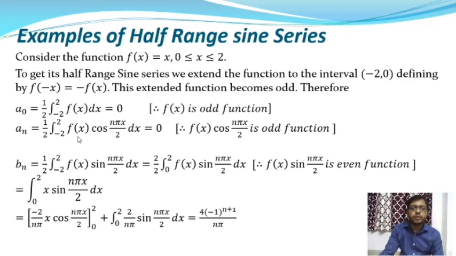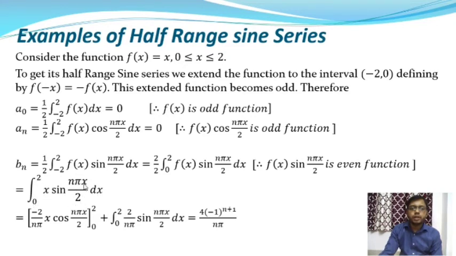After that, we find the coefficient bn, which is equal to 1 by 2 into integration over minus 2 to plus 2 of f(x) sin(n pi x by 2). Here f(x) is an odd function and sin(n pi x by 2) is also an odd function, so the product of two odd functions is an even function. Applying the properties of even functions, this integral gives 2 by 2 into integration over 0 to 2 of f(x) sin(n pi x by 2) dx. Therefore bn is equal to integration over 0 to 2 of x sin(n pi x by 2) dx.